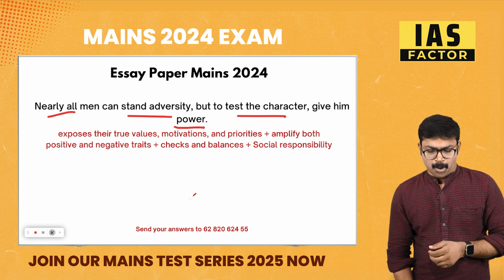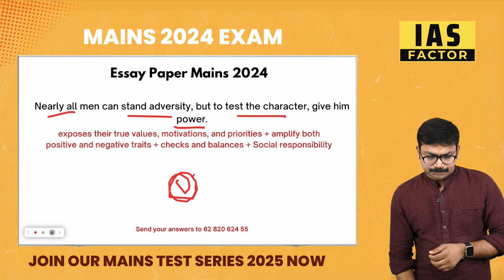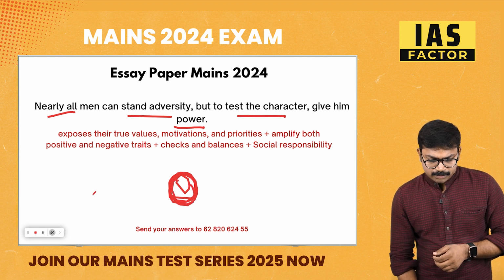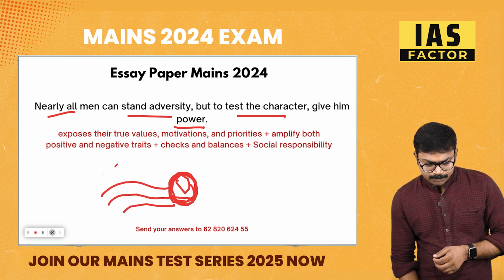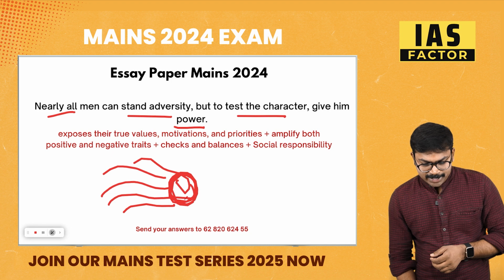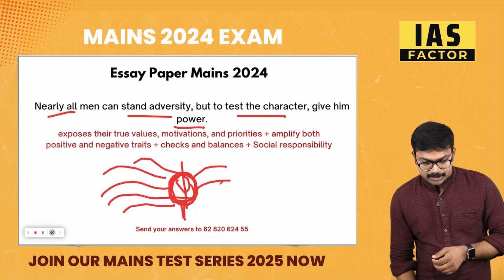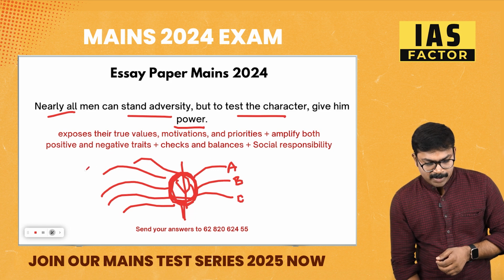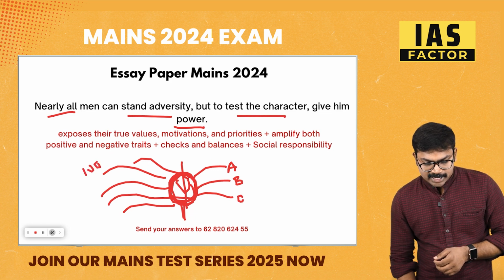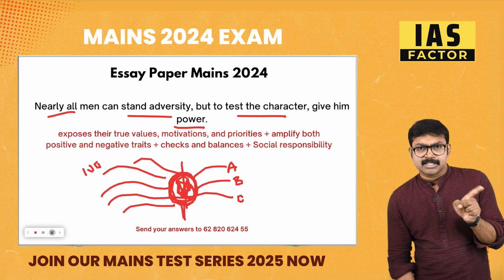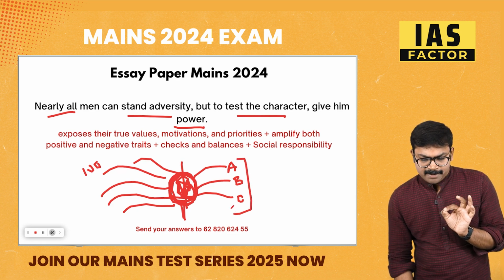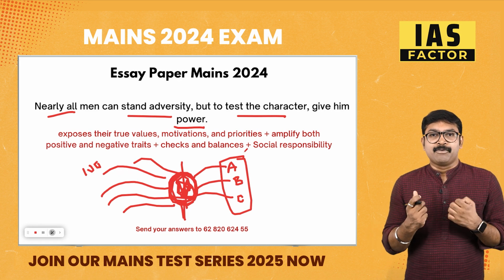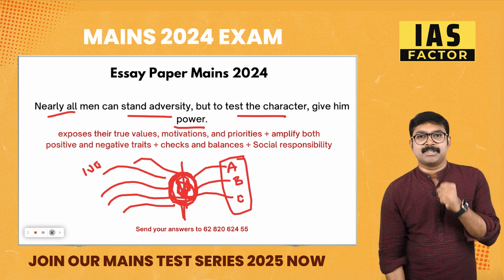Adversity means definitely problems. So imagine that this is a problem and all people are working on this. Some people will already die here. People will not be able to overcome this, but some people will overcome this. There were a lot of people, A, B, C. Out of 100 people, this is the challenge circle. All who face this challenge, some people were able to overcome this adversity. They are people who can overcome the struggles.